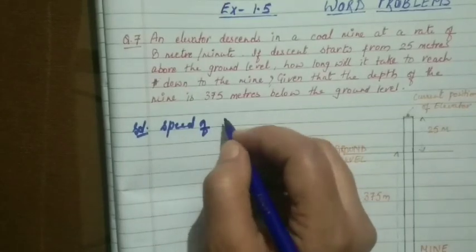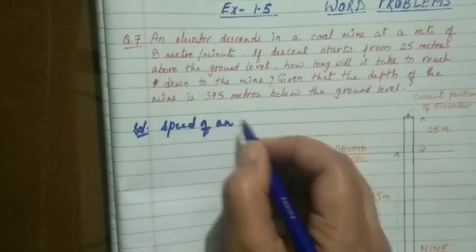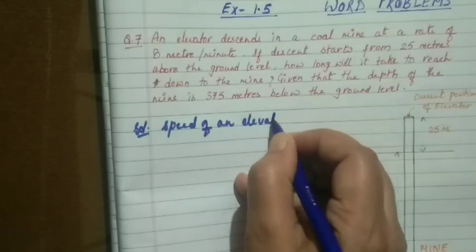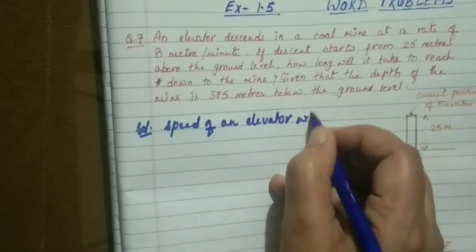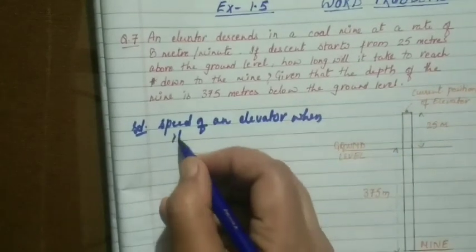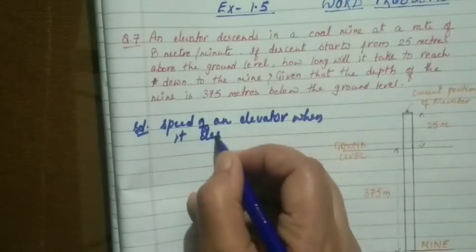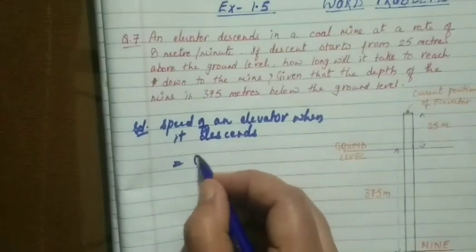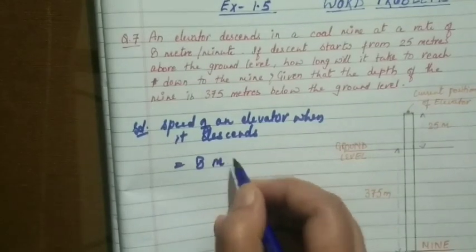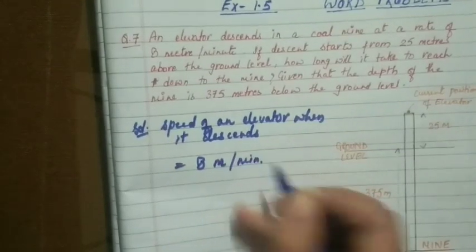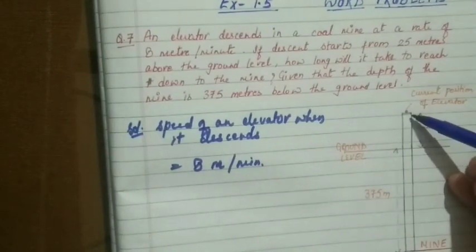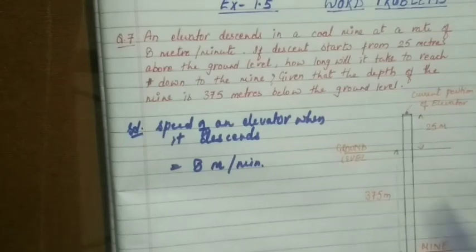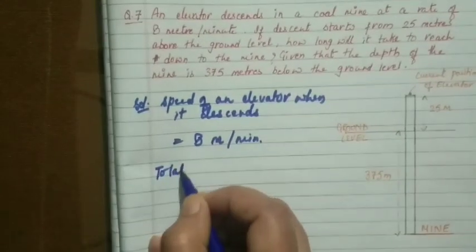Speed of elevator when it descends is given to us as 8 meters per minute. Now we know that the total distance to be covered by the elevator is 25 plus 375. Let's write this directly.